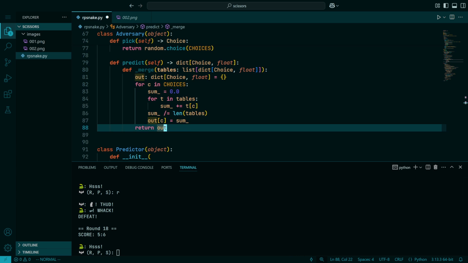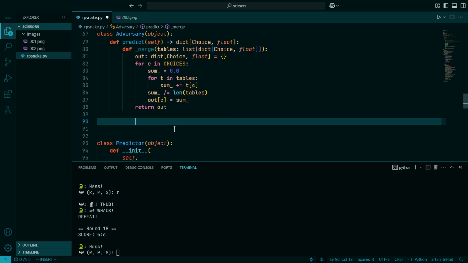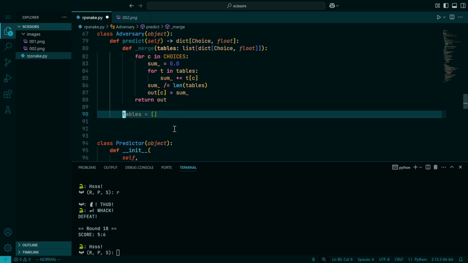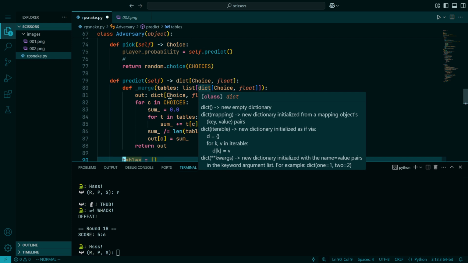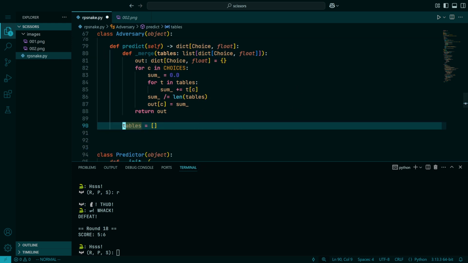What we also want to do is generate some tables that represent various parts of the state of the game that we might be curious about. One of the things you'll notice is that there's no weighting here. We treat every distribution as if it has an equal effect on the output.